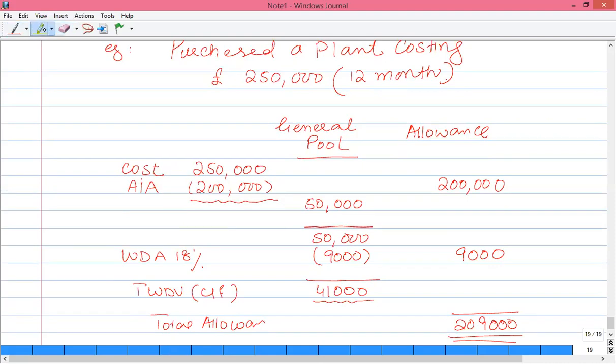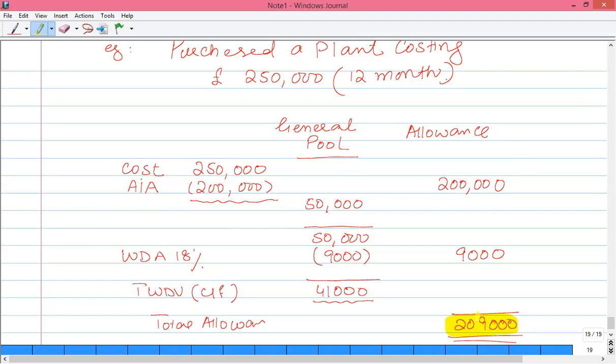Now this 209,000 is the capital allowance for this tax year that we will deduct from our accounting profit in order to find out the tax adjusted trading profit. And this 209,000 comprises the AIA of 200,000 and 9,000 of WDA.